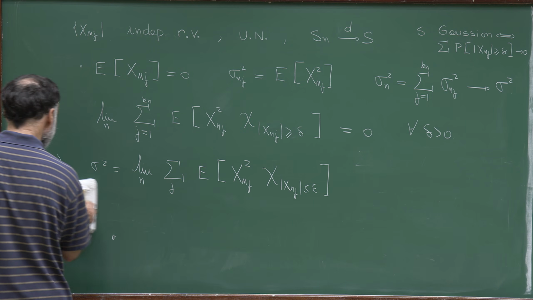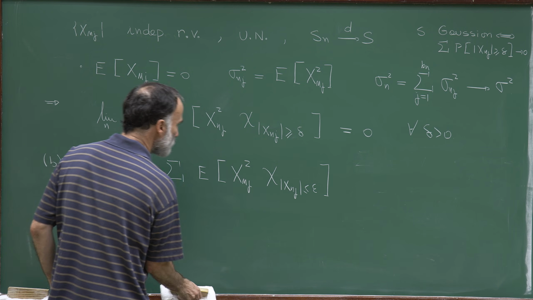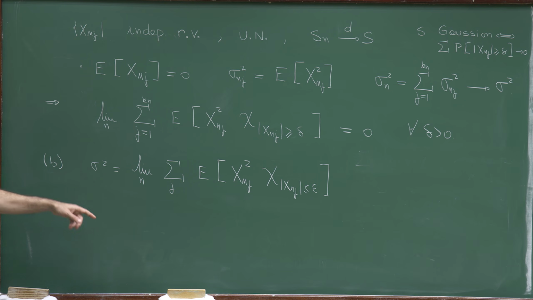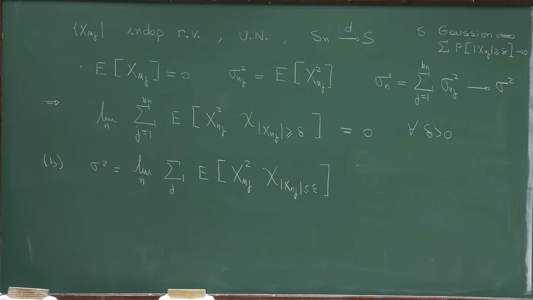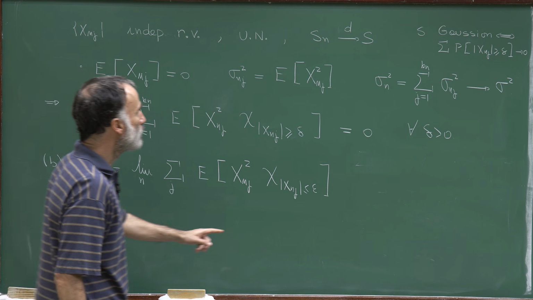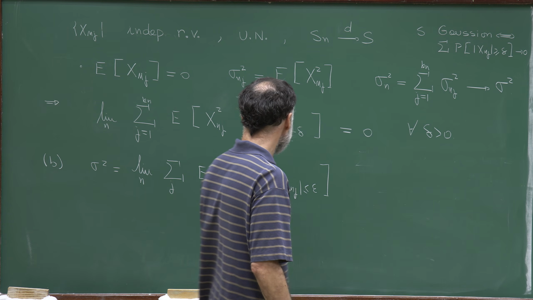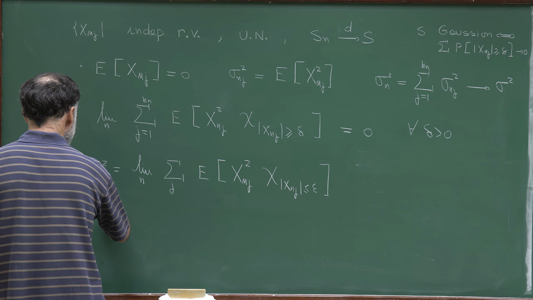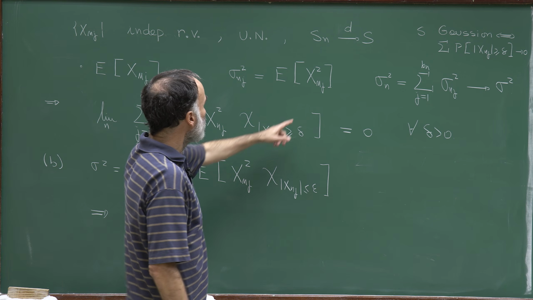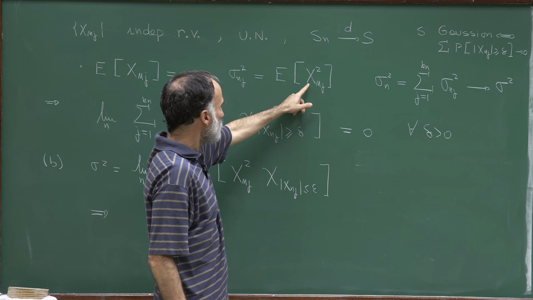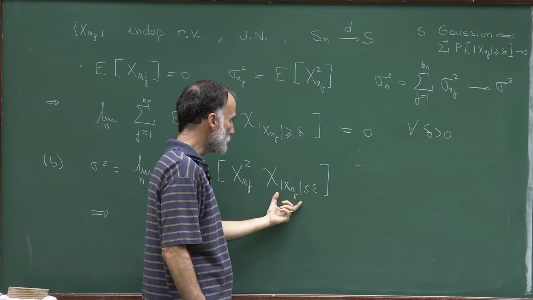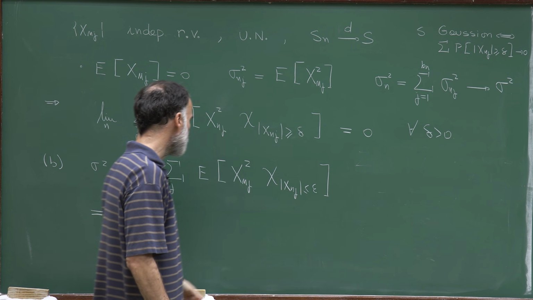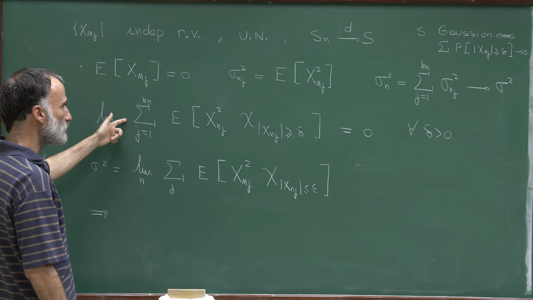of our computation. The conclusion of our computation is that sigma square is indeed equal to this quantity for all epsilon positive. Now, if you compare this expression with this one, you conclude that, since I can write x squared as x squared times this indicator function plus the indicator function of the opposite, I will conclude exactly what appears here.